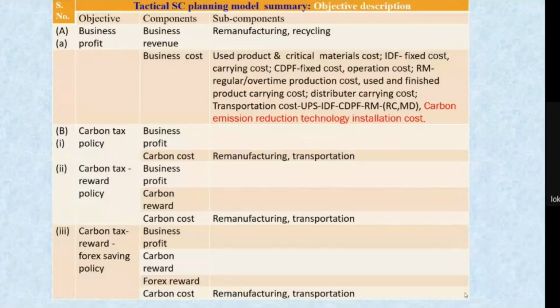Second aspect is that it is going to reduce the requirement of foreign exchange of India. So we must promote this practice in India, and the government should give some reward to the tire remanufacturing industry. The first policy is known as the carbon tax reward policy, whereas the second policy is known as the carbon tax reward forex saving policy.